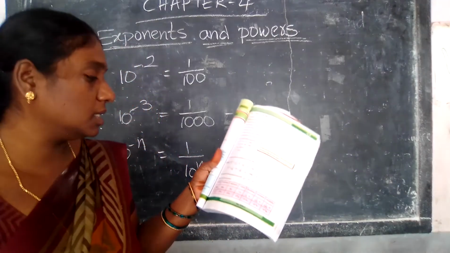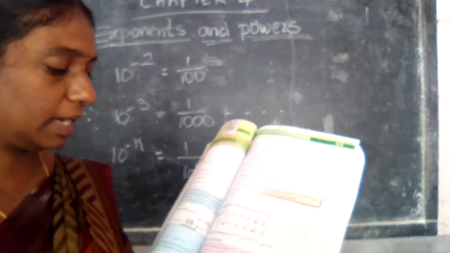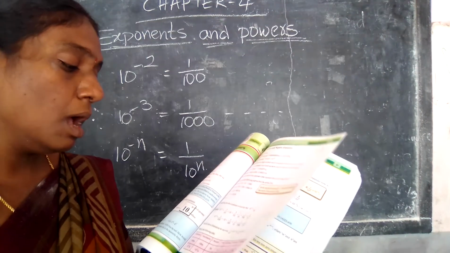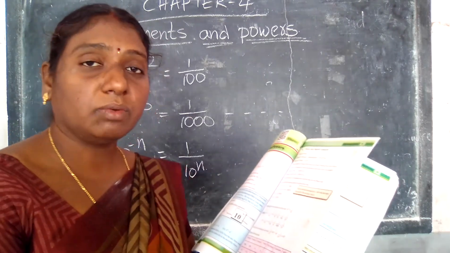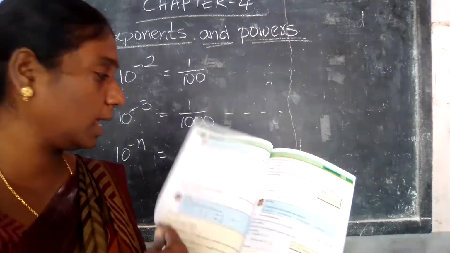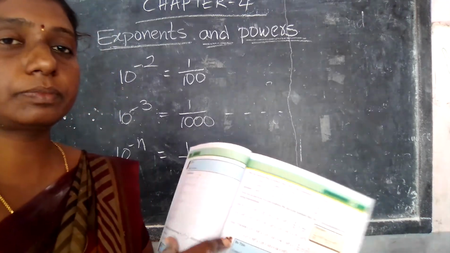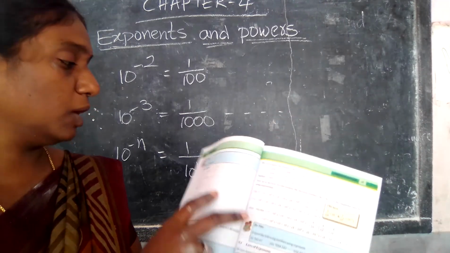See here, one table is there. Observe the following table. Here 1 kilometer, 1 hectometer, 1 decameter, 1 meter, 1 decimeter, 1 centimeter, 1 millimeter. Some values are given here. Observe this once. Okay. Next, do this. Page number 86.